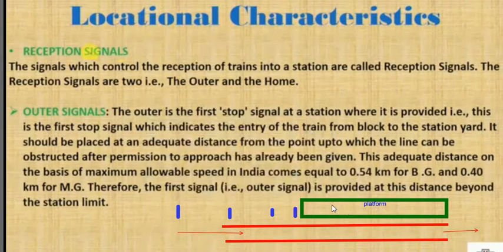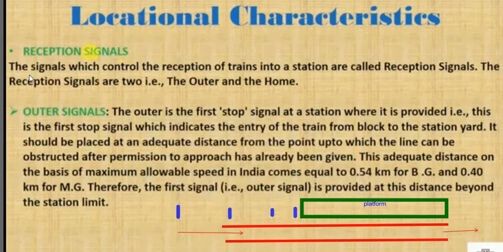Suppose this green color is a platform or a station. Suppose a train is coming from this direction, you can see this arrow, and these signals control the train. The blue color signals are controlling the train before it enters a railway station. That's why it is called a reception signal. The same thing is written here: the signals which control the reception of a train into a station are called reception signals.